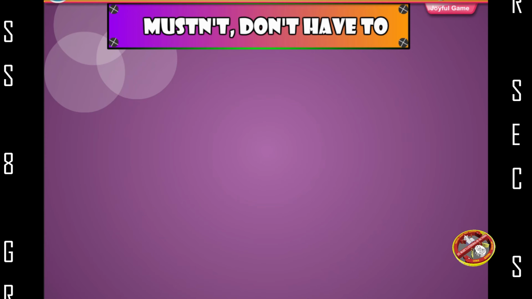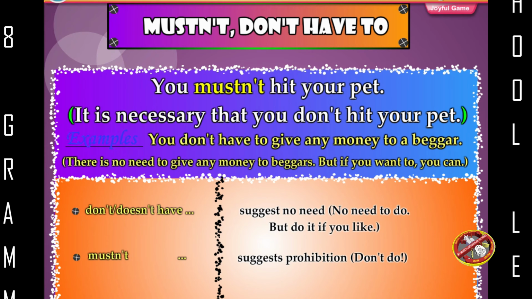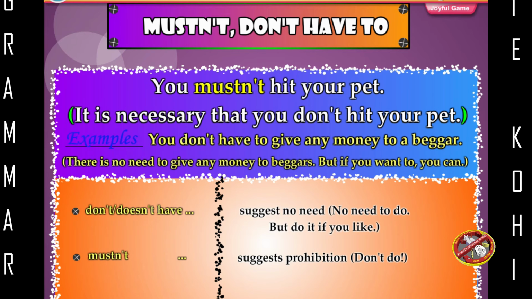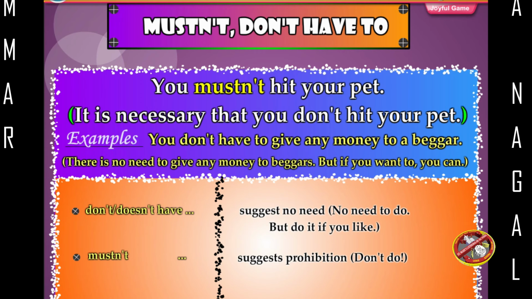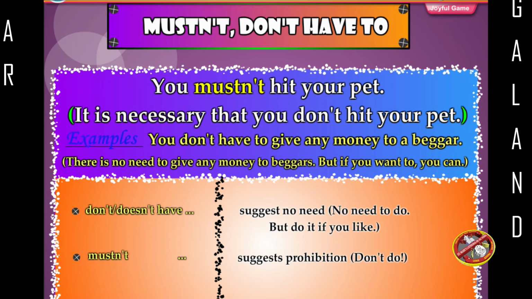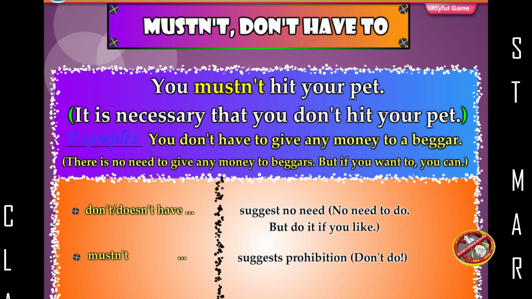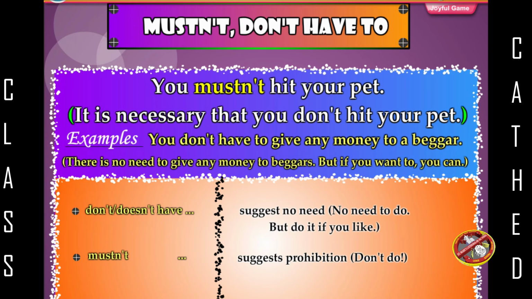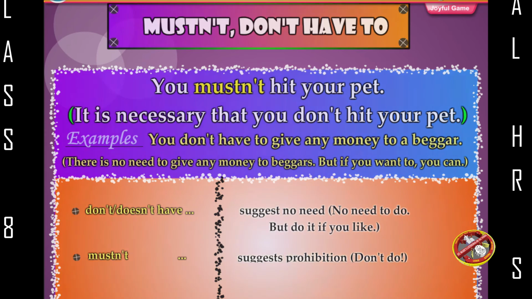Mustn't, don't have to. You mustn't hit your pet. It is necessary that you don't hit your pet. Example, you don't have to give any money to a beggar. There is no need to give any money to beggars. But if you want to, you can. Don't, doesn't have to suggest no need. No need to do, but do it if you like. Mustn't suggests prohibition. Don't do.